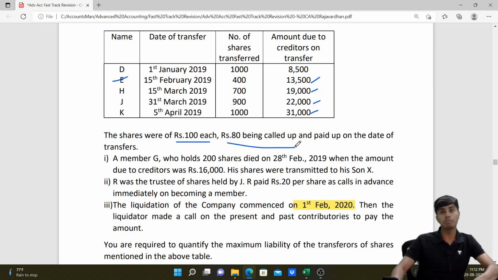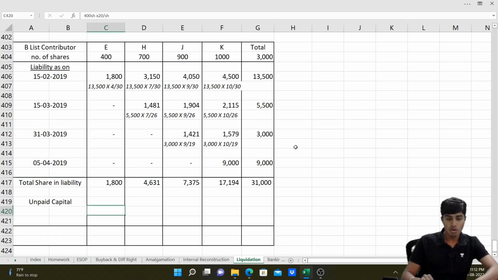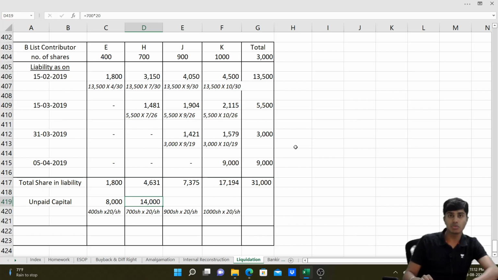So the uncalled unpaid portion is 20 per share. So we're going to do the 20 per share into those shares: 400, 700, 900 and 1,000. So let's do 400 shares into 20 per share, 700 shares into 20 per share, 900 shares into 20 per share, and 1,000 shares into 20 per share, which is 8,000, 14,000, 18,000 and 20,000.